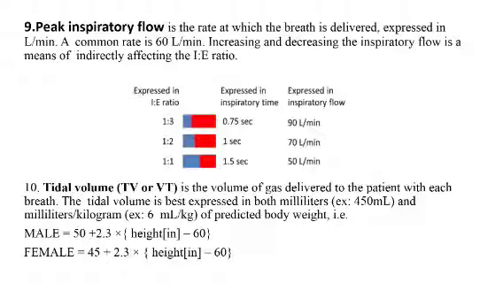If I change my ventilatory strategy to 1:3, then I am giving less time for inspiration and more time for expiration. My ventilator senses this and increases the speed with which that 500 ml has to be given. So as we decrease the inspiratory time or increase the expiratory time, my inspiratory flow rate increases.